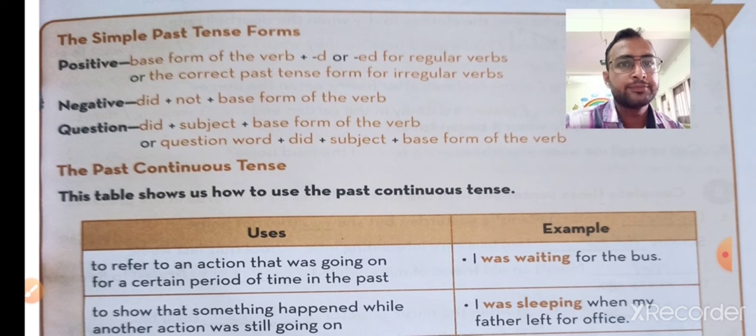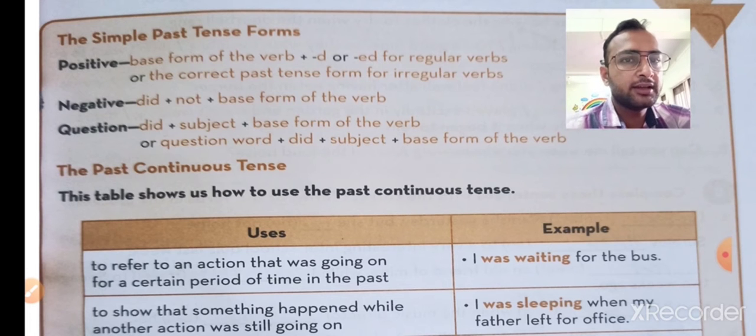Negative: did plus not. Please do mark: did plus not plus the base form of the verb. And in a question, sometimes questions are asked in the past tense. I hope everyone knows that. Questions can be asked in two sequences: did plus subject plus base form of the verb, or question word plus did plus subject plus base form of the verb.